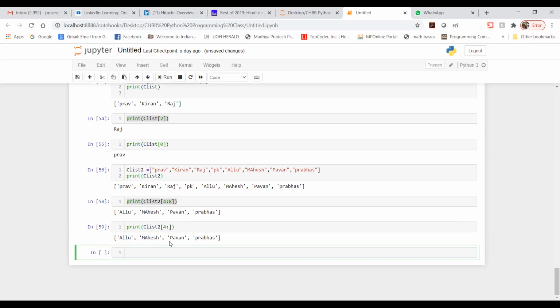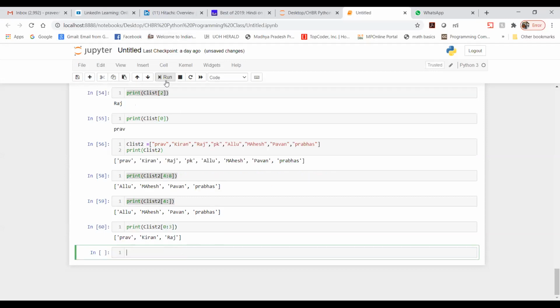Now suppose you want normal people's names, just like us. So I'm writing like this, and then I want from 3 onwards. Let me specify 0 first. We are getting Praveen, Kiran, Raj, and PK we are missing, so we have to specify 4 as well here.